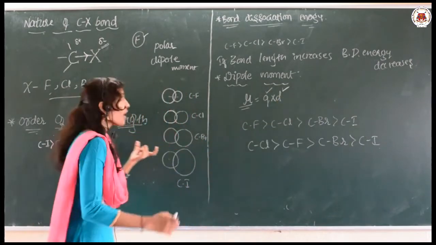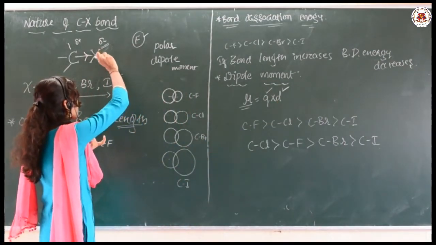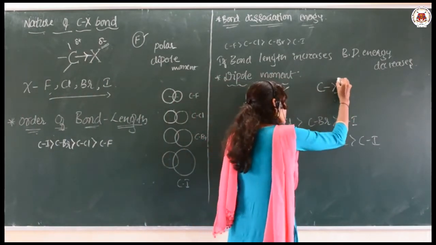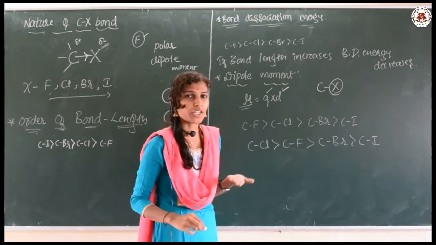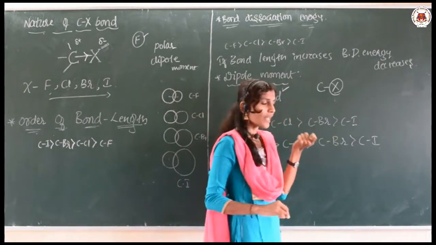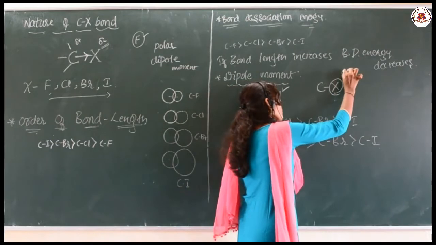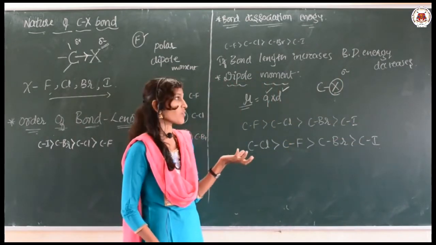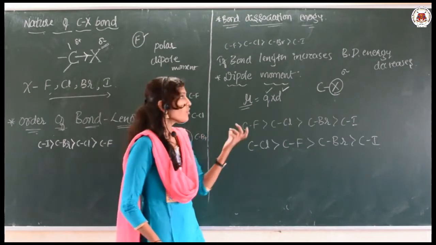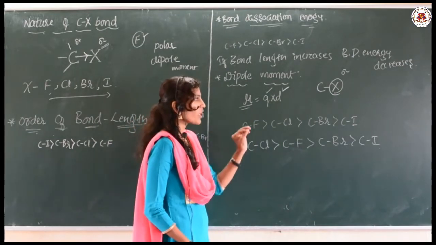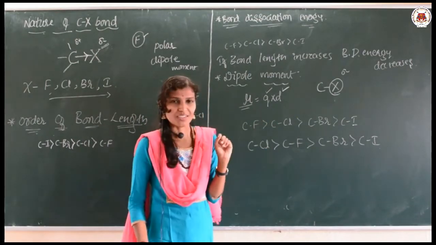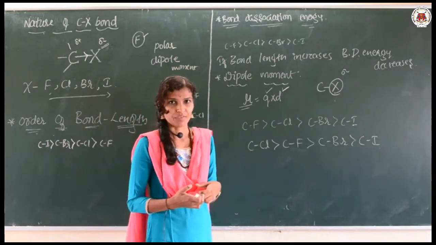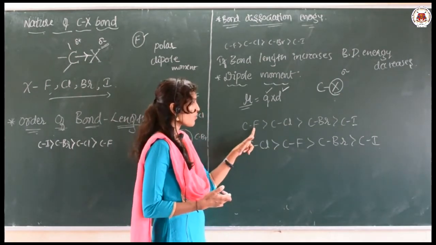So, as the electronegativity is more, let me explain here. If this halogen is more electronegative, it is going to develop more negative charge. According to this concept, we thought that CF has more dipole moment compared with CCl because F is more electronegative.